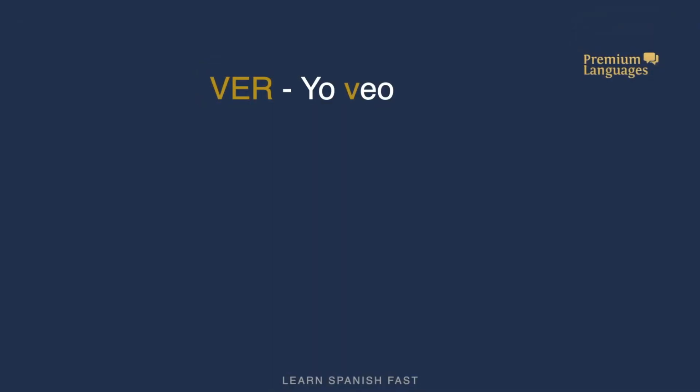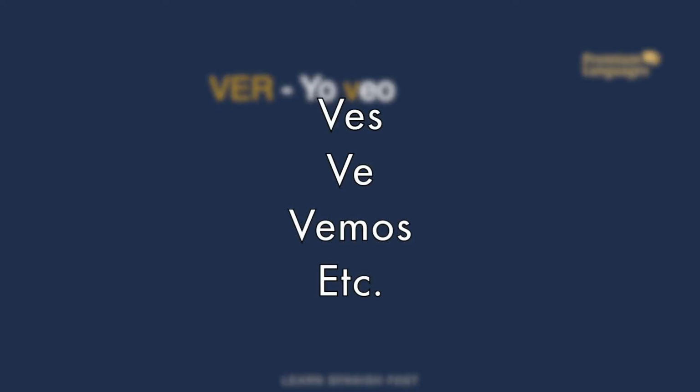Verbs that are irregular only in the yo version. For instance, we have the verb ver, to see. To be completely regular, it should be yo vo. But we are adding an e, and it makes it irregular. Yo veo. However, if you continue conjugating the verb, you see or he, she, it is not irregular anymore. It would be tú ves, él ve.